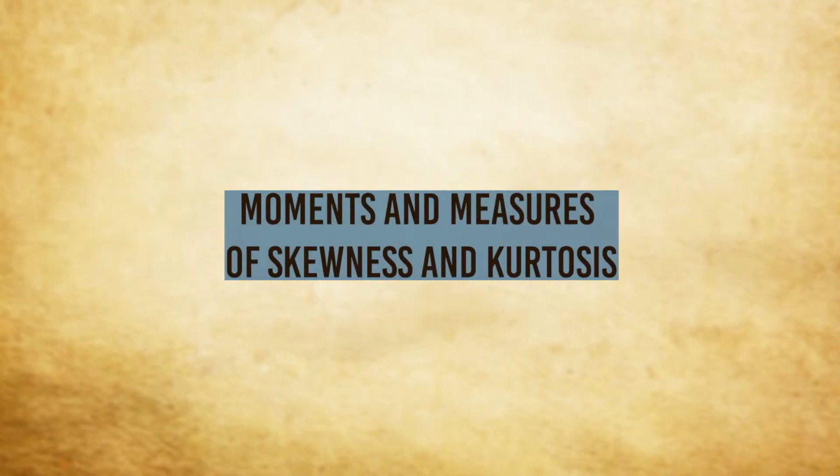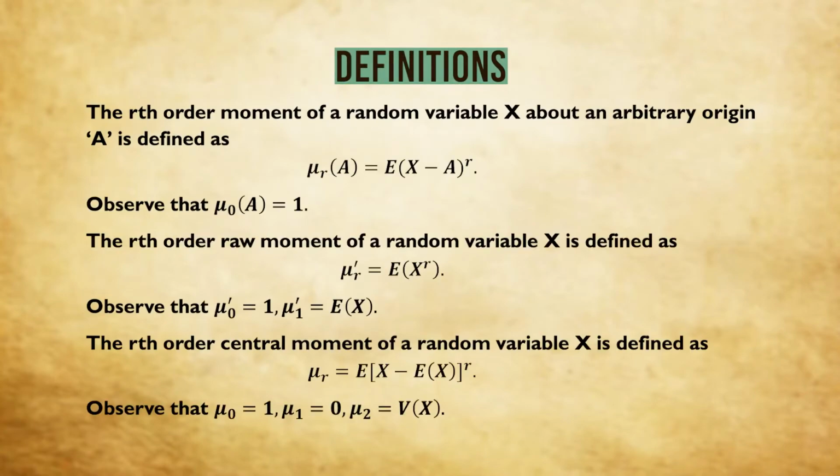Next we'll go into the moments and measures of skewness and kurtosis. We have several moments, so we have to define these moments one by one. The rth order moment of a random variable x about an arbitrary constant a is defined as the expectation of (x minus a) whole to the power r, and we denote it by mu r, then within brackets a to denote the arbitrary constant a. We can observe that mu naught of a equals 1.